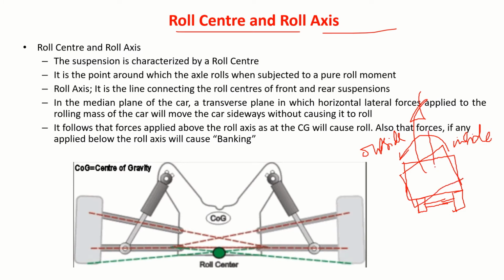If this is the initial position, now this is the center line you draw this way. So this is what you call a roll angle. It rolls about a particular center. That center I call the roll center.